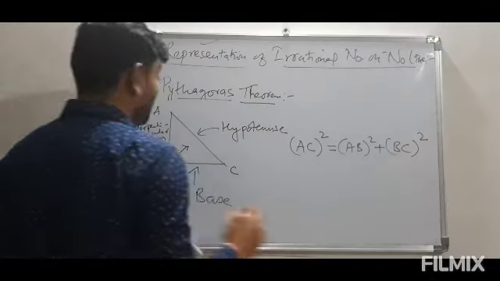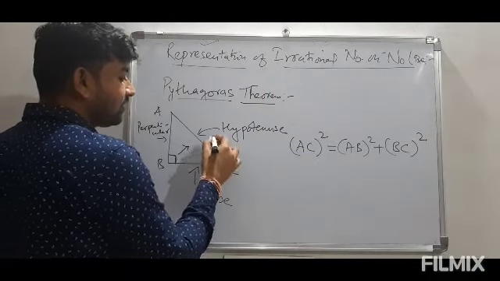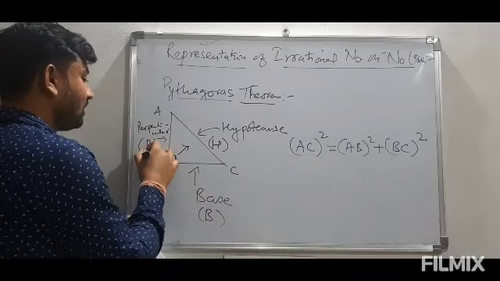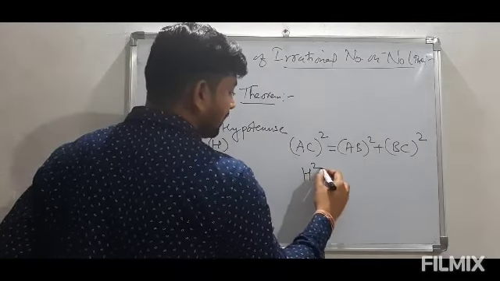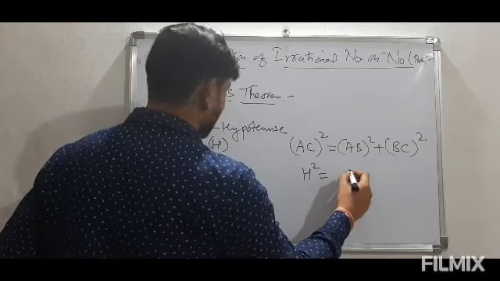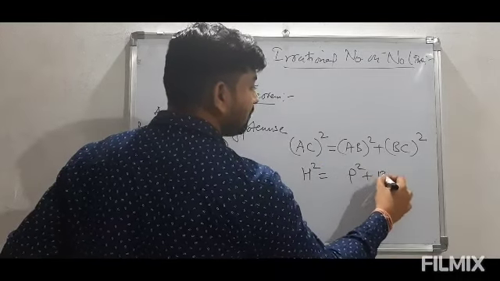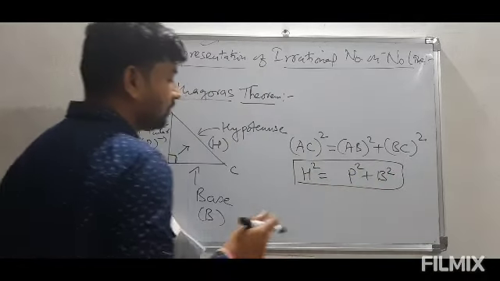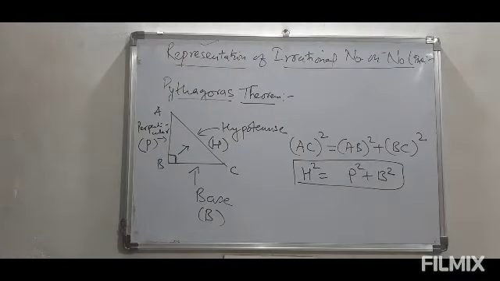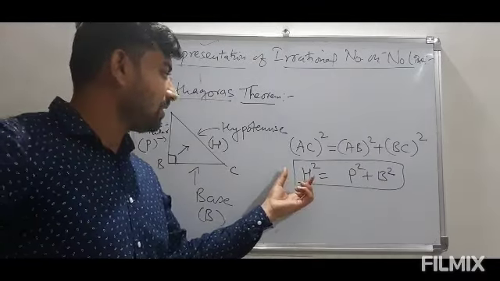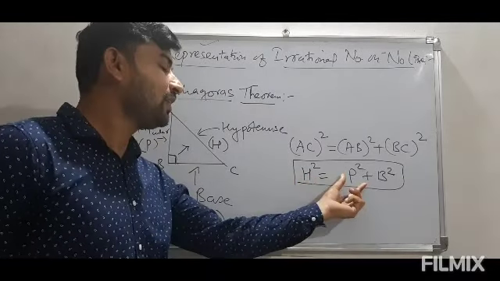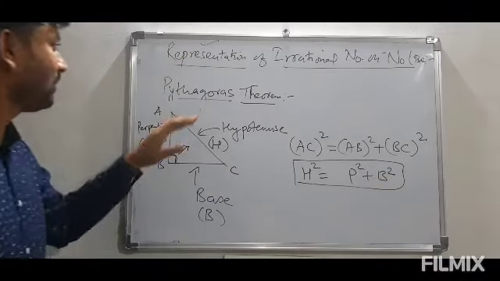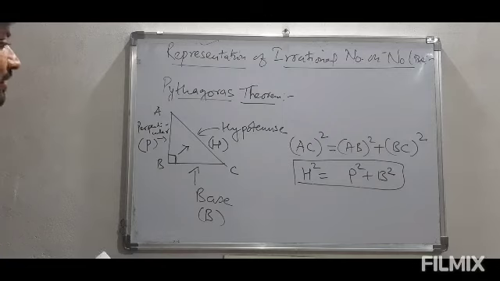In other terms, if we call it hypotenuse H, base B and perpendicular as P, we can write H square is equals to P square plus B square. So this is the other form of this theorem. So clearly hypotenuse का स्क्वायर परपेंडिकुलर और बेस के स्क्वायर के सम के बराबर होता है. ये पाइथागोरस थ्योरम हमको सिखाती है.